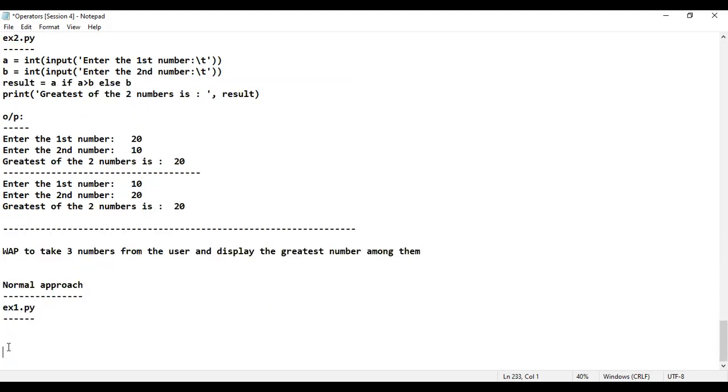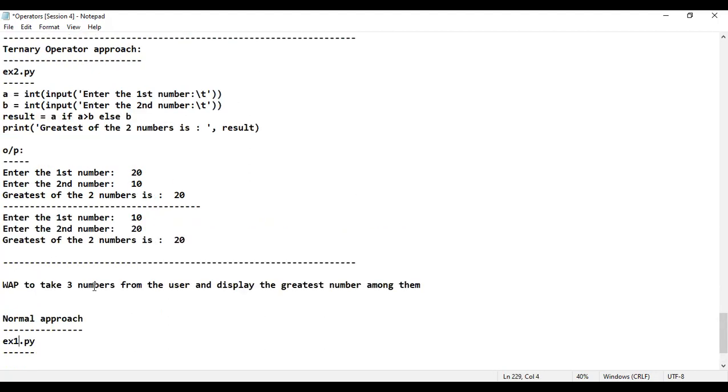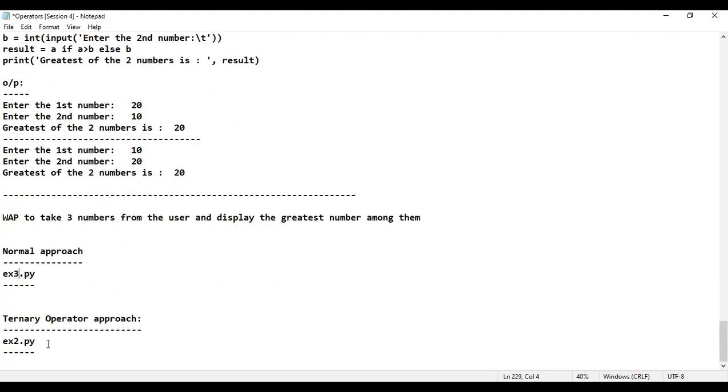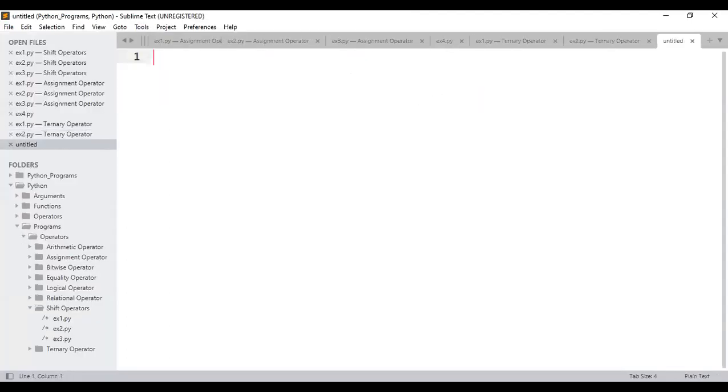Normal approach I will write. Ternary operator approach you should write. See here, example number 2, 3 I will take. Example number 3.py. Here I'll just consider example number 4.py. I hope example number 3.py I have already discussed. That means how to print the greatest of 3 numbers using if else condition, using the normal approach. I think I have given that as an assignment, if I'm not wrong. I don't remember, but 100% I have solved that particular program in the class.